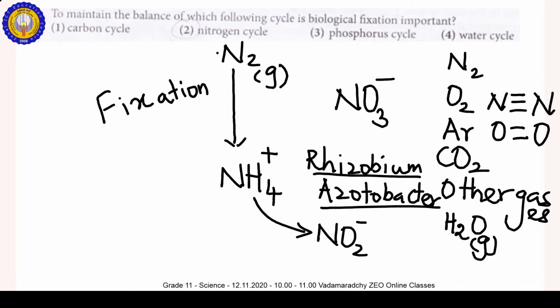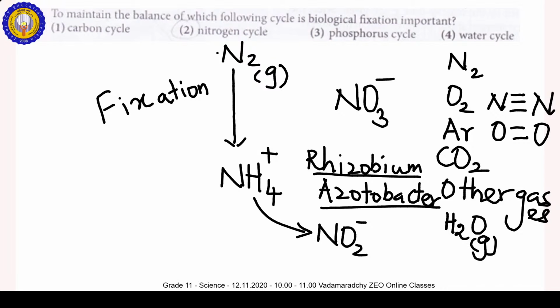Rhizobium is the symbiotic bacteria that lives in root nodules of the leguminous plant. So that Rhizobium converts the atmospheric nitrogen gas into NH4 plus. Now NH4 plus reaches the soil.